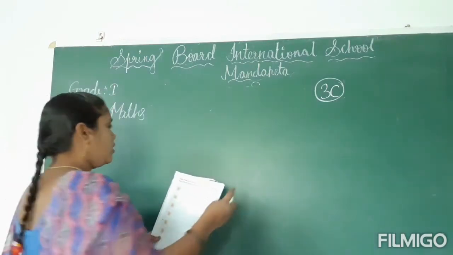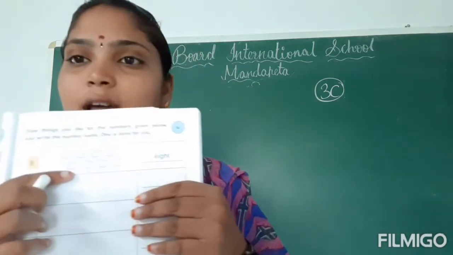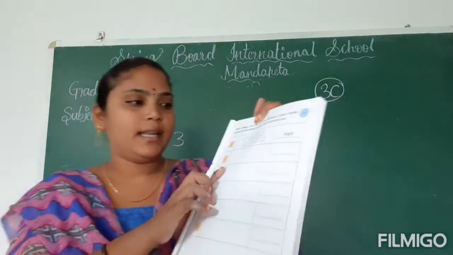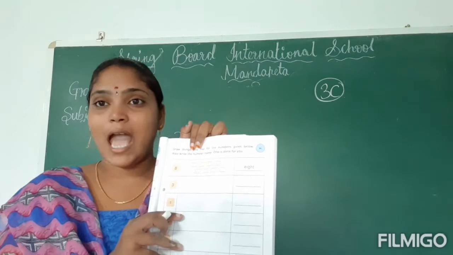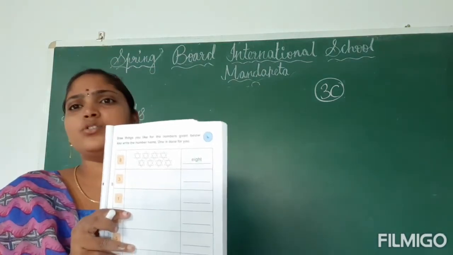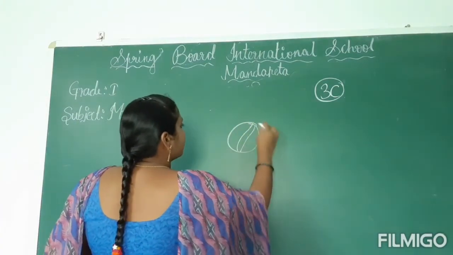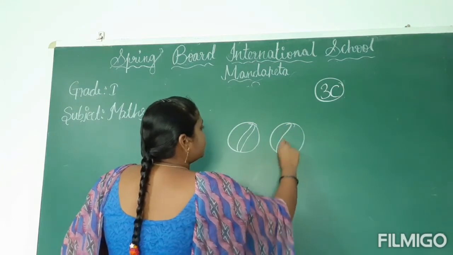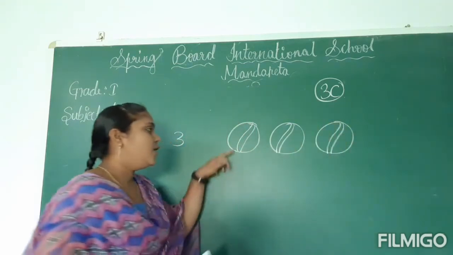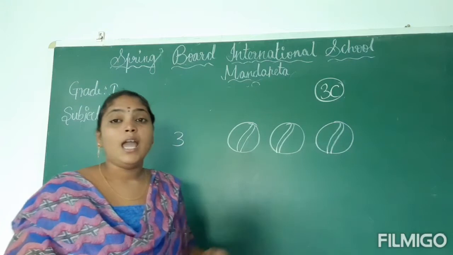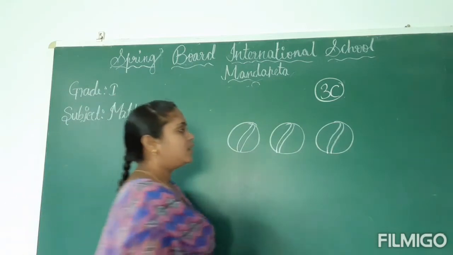Okay. So first you have to draw the things. Here the first number 8 is given, and here 8 stars are drawn. You have to leave that. Next number 3. Here 3 is given. So here we have to draw 3 things. Use any of your wish. You have to draw 3. So here I am drawing 3 balls. Okay. So here the number 3 is given, so you have to draw 3 balls. Okay. 1, 2, 3. Now you have to write the number name also. What is the number name of 3?